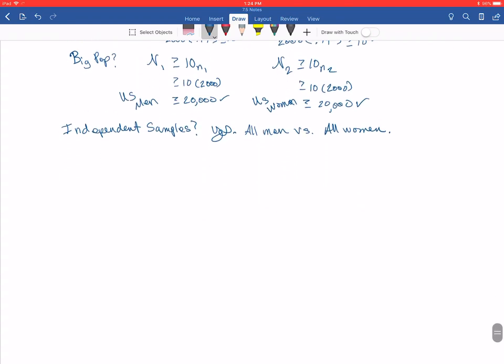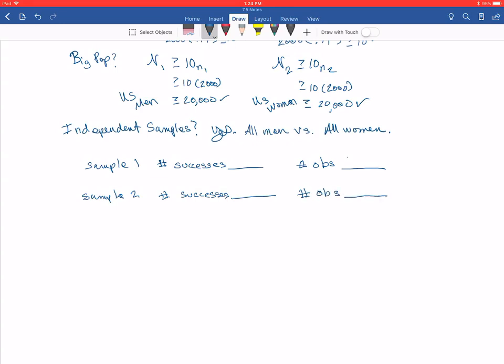That means we want to go ahead and do our sample 1, successes and observations, and then sample 2, successes and observations. So observations in both of them is 2,000. That's the easy part. How many successes? We're going to have to calculate that.